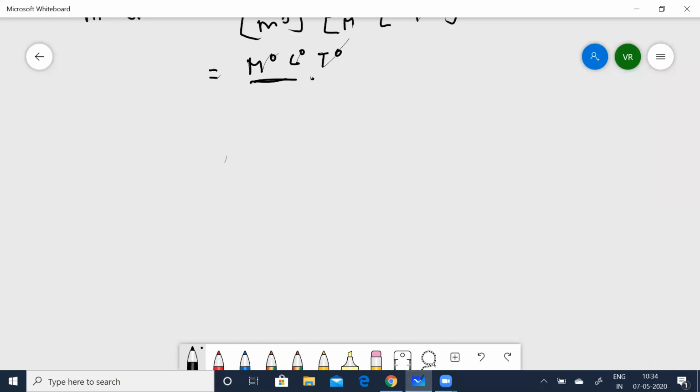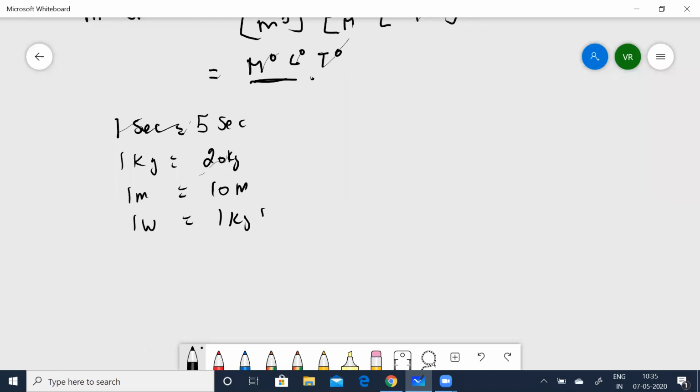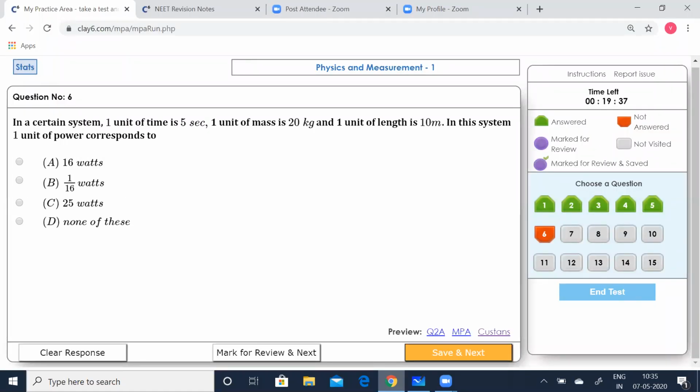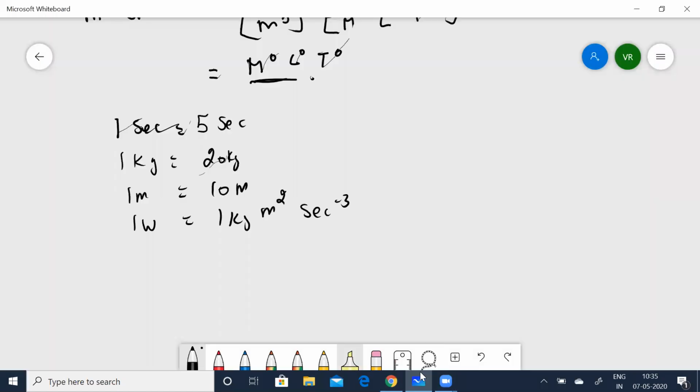Now look. He says 1 second is equal to 5 seconds, 1 kg is equal to 20 kg, 1 meter is equal to 10 meters. And 1 watt is equal to 1 kg m square. 1 unit of power, he says. How much is that going to be? Let me solve it and then see. This is what we have to find out.